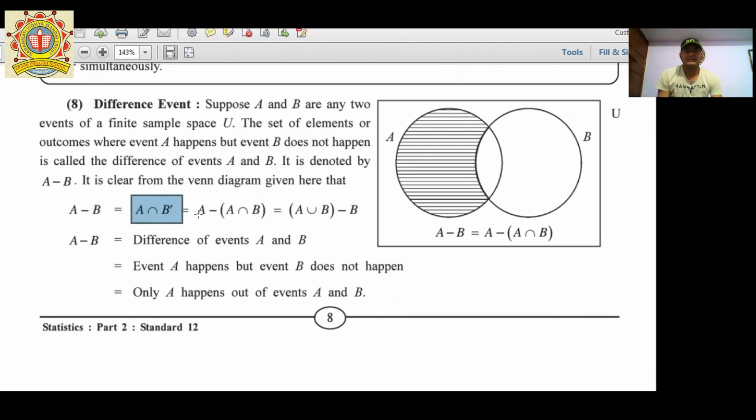It means A minus A intersection B, or we can say A union B minus B. So here where event A happens but event B does not happen, it is called a difference event.